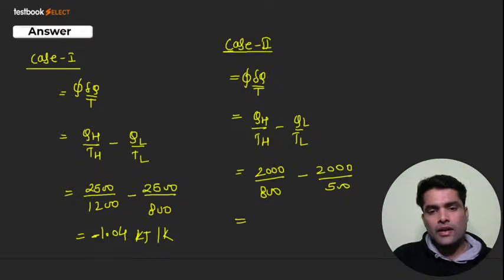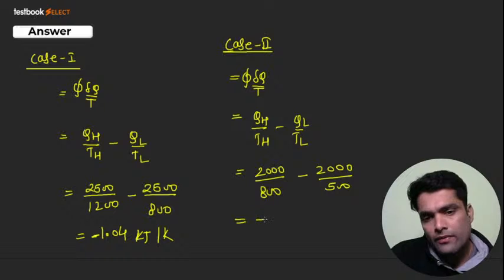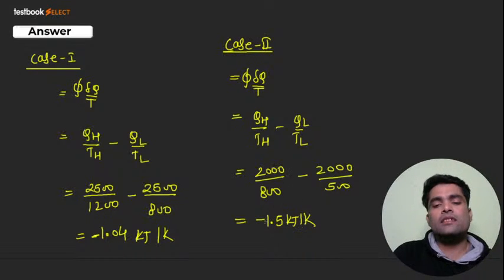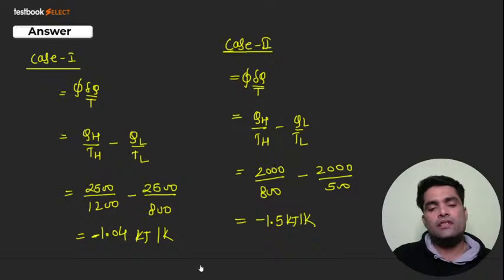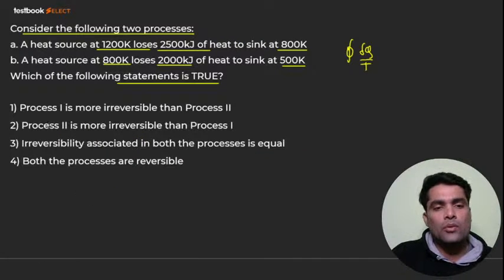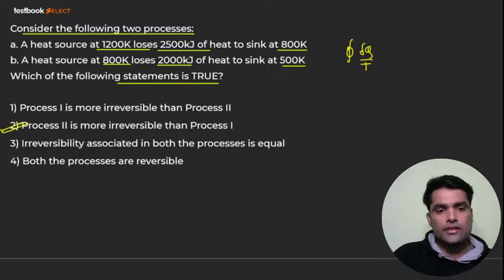So my dear, here you are getting minus 1.5 kilojoule per Kelvin. So you can see that entropy in process 2, that is in case 2, is more, right? So we can say that process 2 is more irreversible than process 1. Number 2 is correct. Yes, bacha party, I hope you got it. Okay, so here we go, we go for the next.